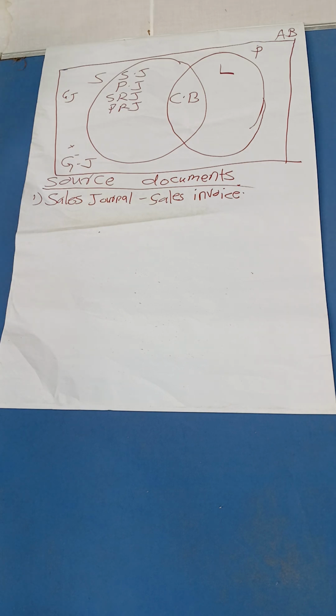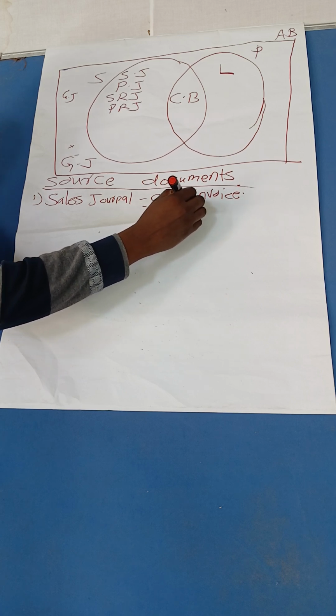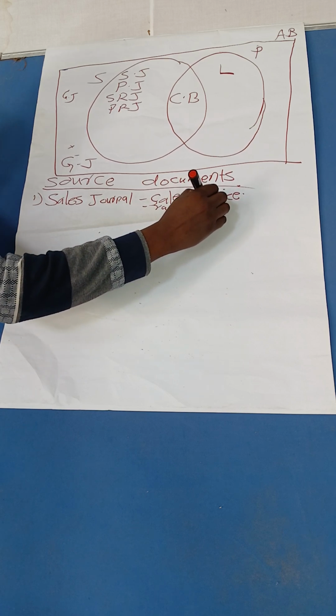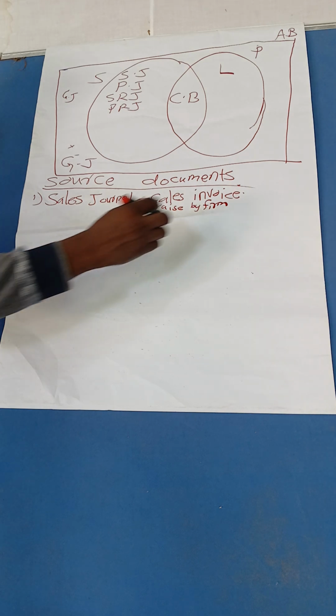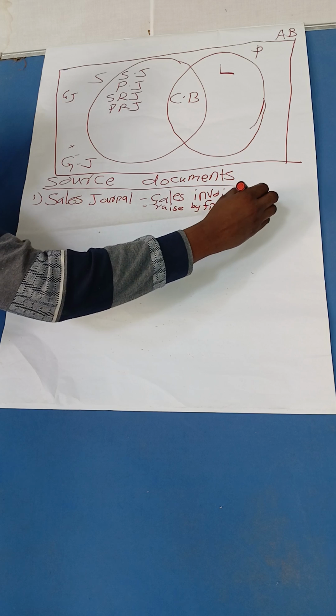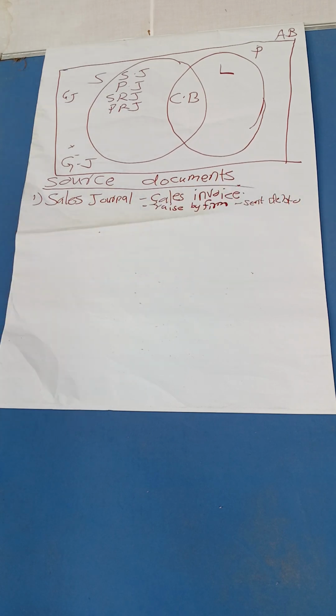It is a document raised by the firm. So it's us, we are the ones who are selling goods on credit, so we raise that document, and we send it to the debtor customer when we make a credit sale.